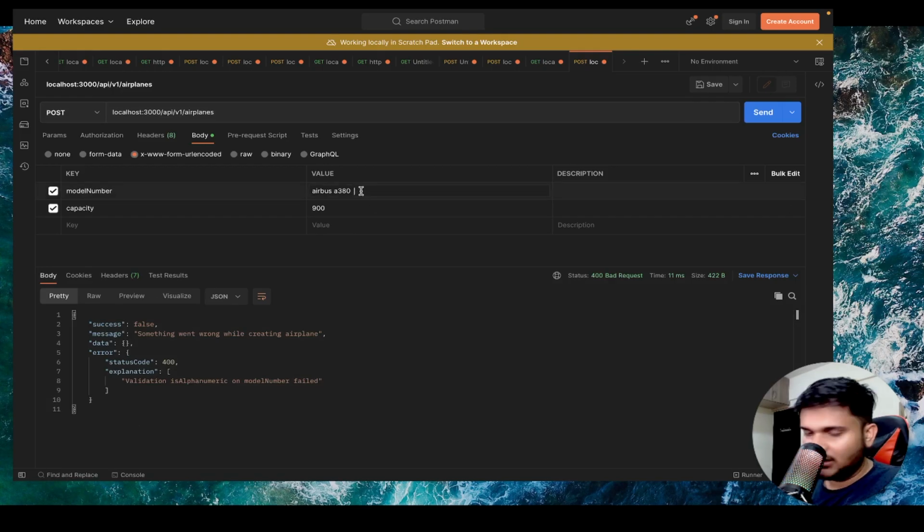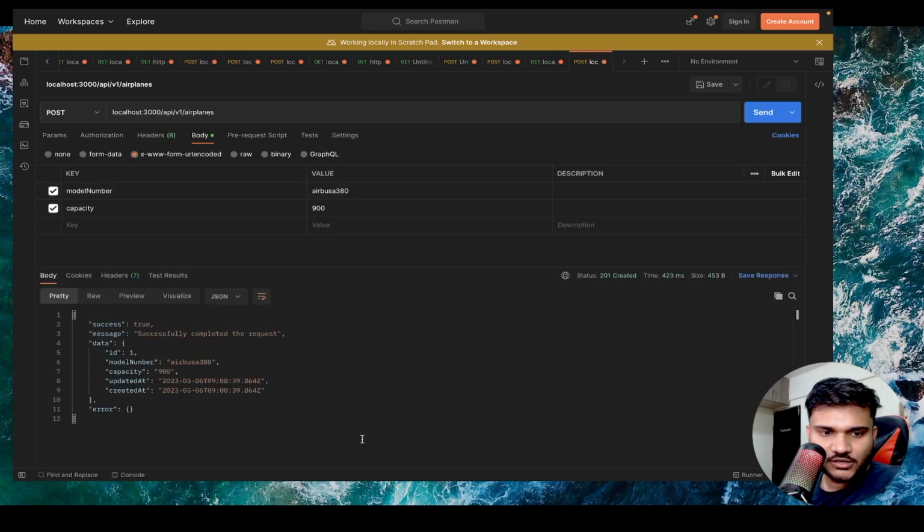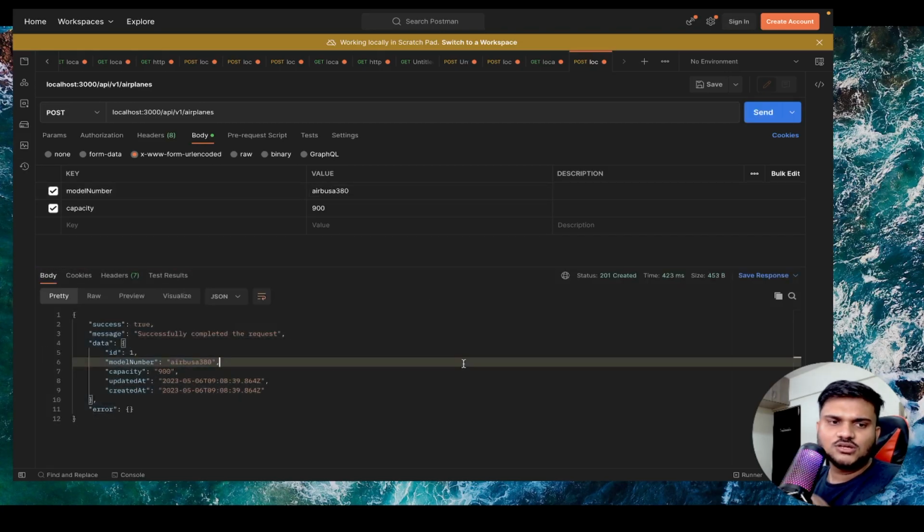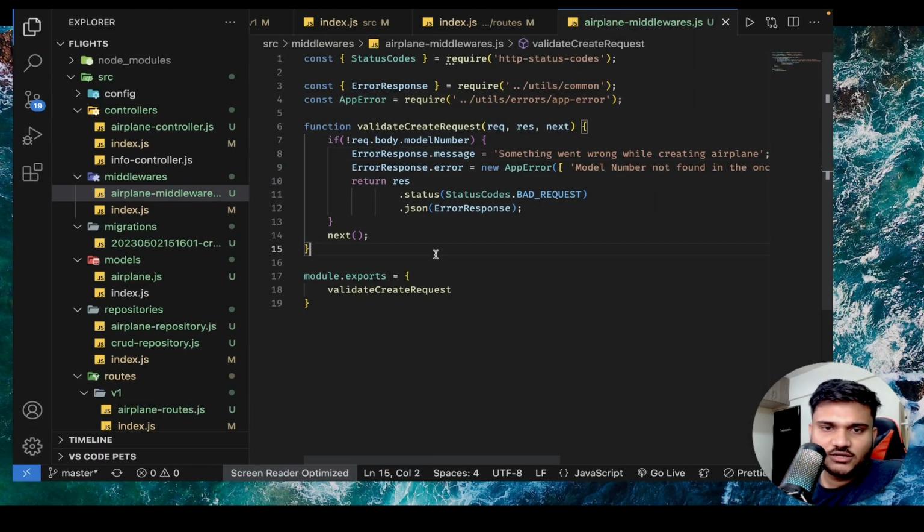Okay, you can see alphanumeric failed because there is a space here, and let's say there is a space here as well, right? You can see successfully completed the request. So on and on, whatever level of detailing you actually want with your project, you can actually do. The cleaner you will write, later when the project will become too big, it will be cleaner to maintain, easy to expand, easy to extend. Everything will be very easy if from very initial stage only you will maintain very hygienic and clean code.